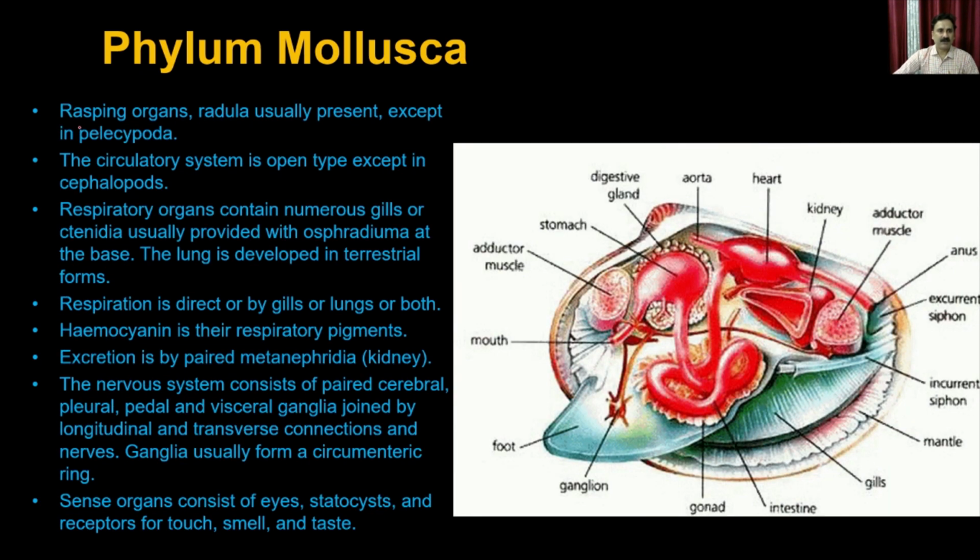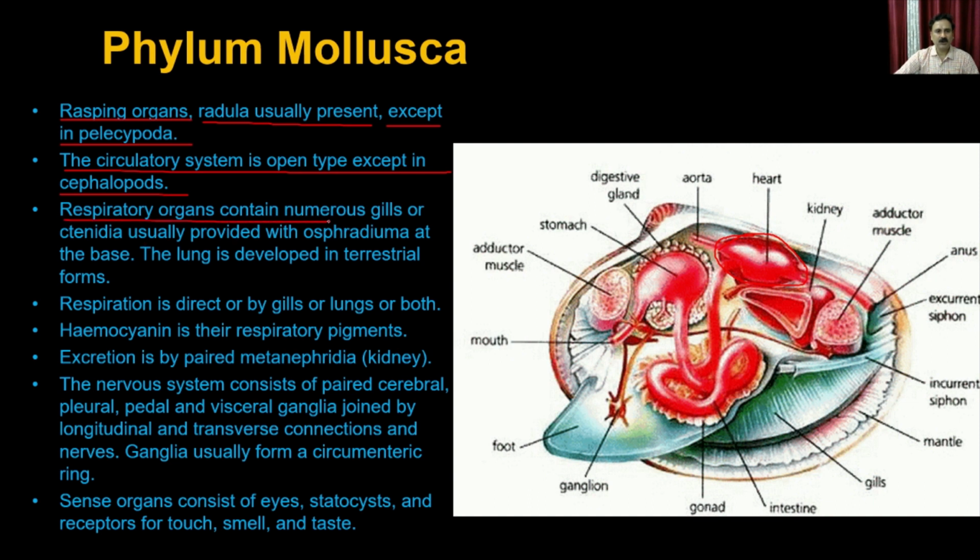Then the rasping organ, radula, is usually present except in the pelecypoda. The circulatory system is open type except in the cephalopods. So in the open type, the blood is going to be filled into the cavity, and that is the way it provides the nutrition as well as the oxygen to the different parts of the body.